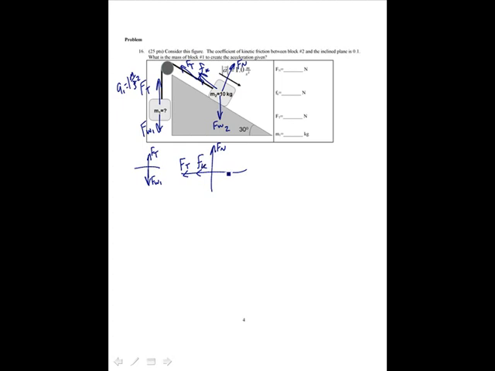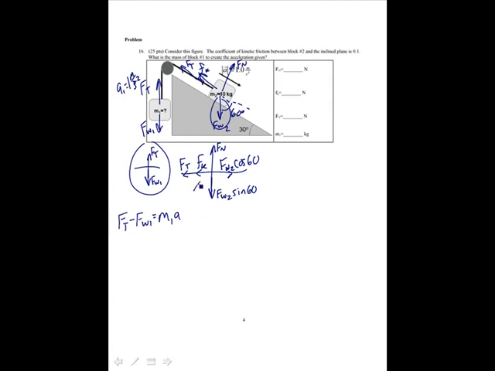And then I'm going to go ahead and take the components. This is FW2 cosine of 60, and FW2 sine of 60. Those are the x and y components of this force vector. Remember, this angle is 90 minus 30, which is 60 degrees. Now I can write out my Newton's second law for each of these. Looking here first, Ft minus Fw1 is equal to m1 times a.